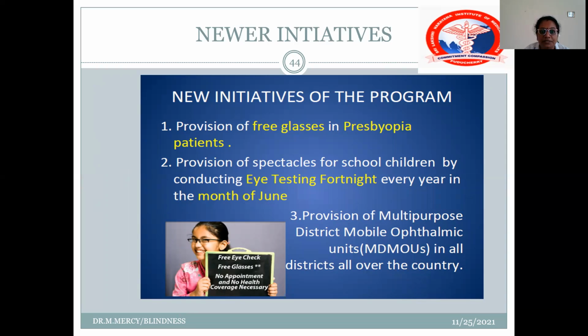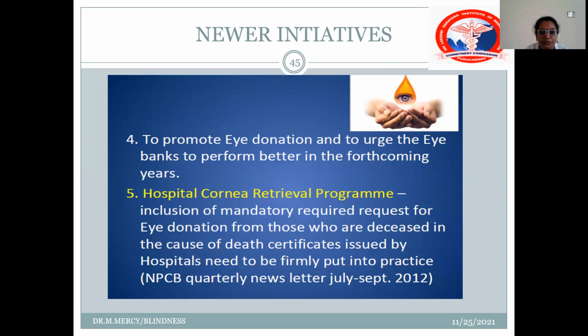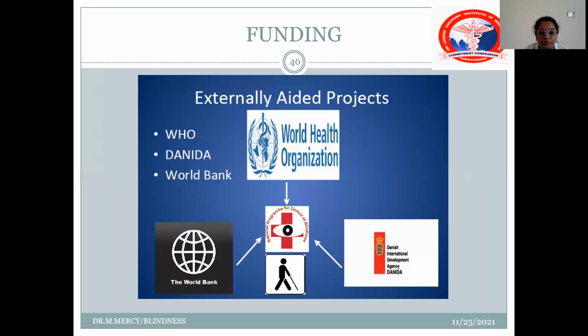And some of the newer initiatives under this program are provision of free glasses and eye testing fortnightly, provision of mobile eye clinics, and promotion of the eye donation strategies by the hospital cornea retrieval program. So these are some of the newer initiatives. And externally funded agencies that aid these programs are WHO, DANIDA and World Bank. Okay.